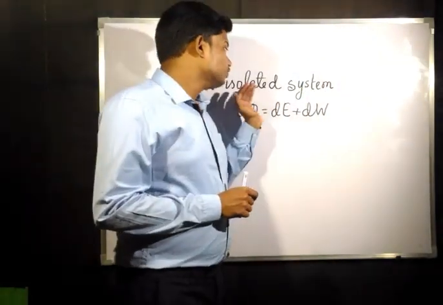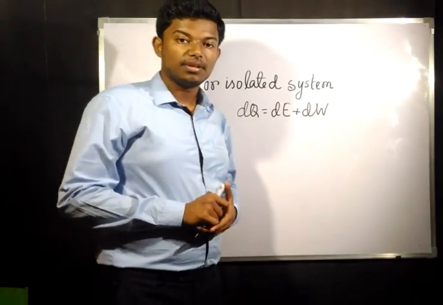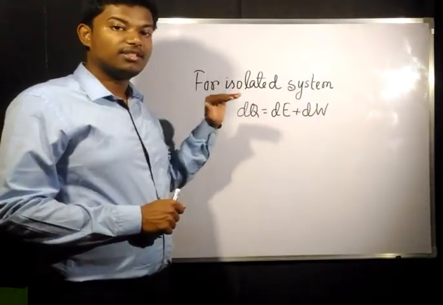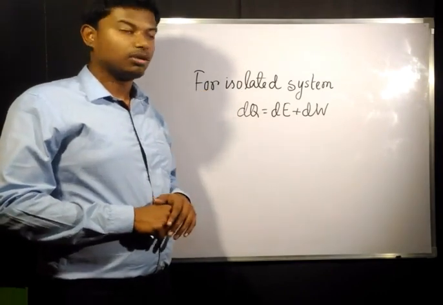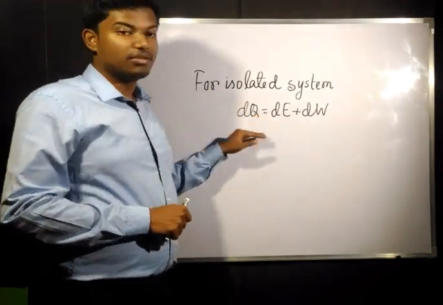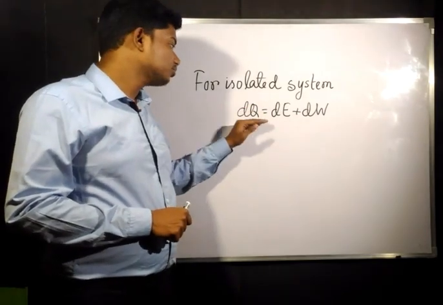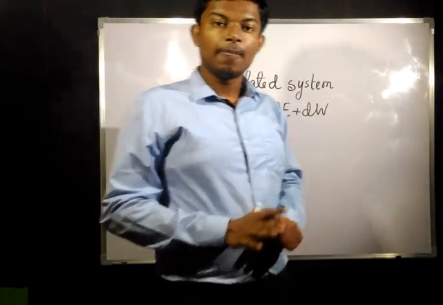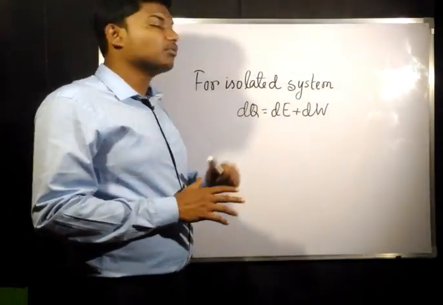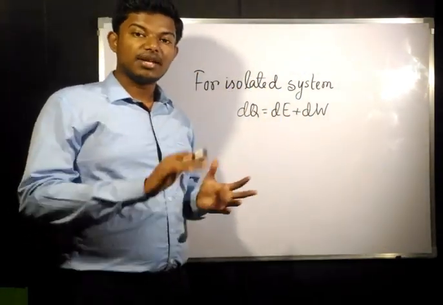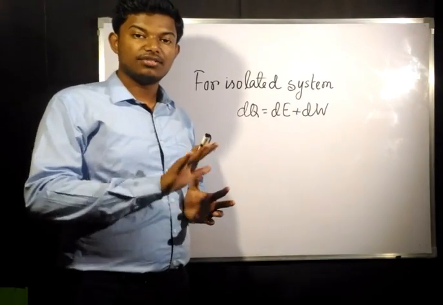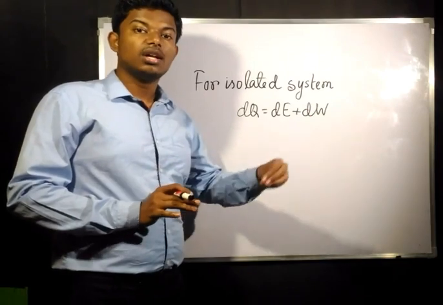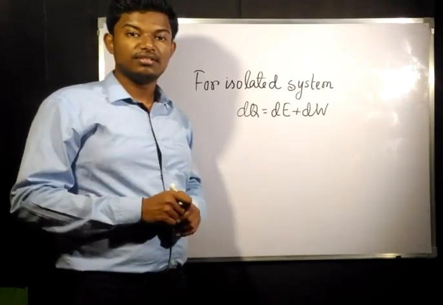Now for an isolated system, what happens? Suppose in an isolated system a process is undergone. The equation of the first law would be dQ equals dE plus dW. We know that in an isolated system there is no mass transfer, no energy transfer, nothing. That means the transient energy that was going to cross the boundary is going to be 0.